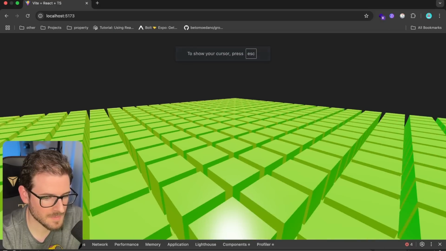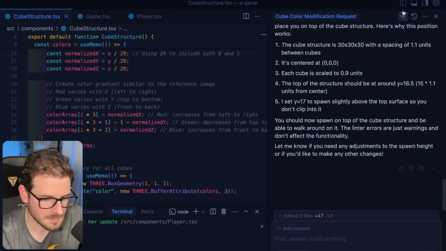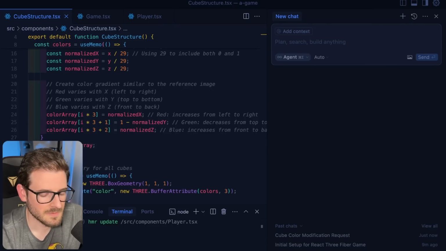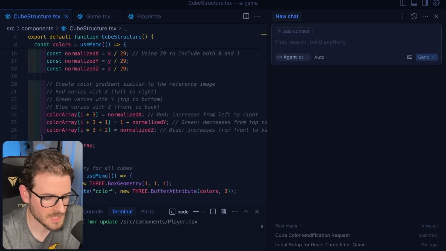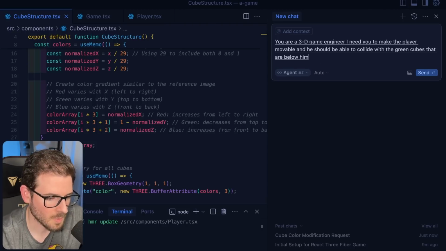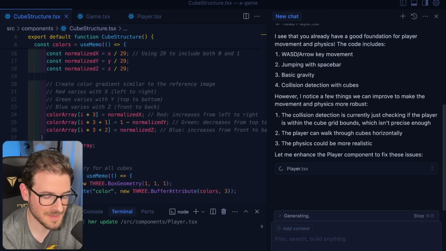Okay, this is cool. So now I'm actually on top of all these green boxes. Again, I should be able to move around. We need it to add some type of physics system. So I'm going to try a new thing here and just delete this. I'm curious, if you prompt it with 'you are a 3D game engineer,' does that actually improve results? You are a 3D game engineer. I need you to make the player movable, and he should be able to collide with the green cubes that are below him. And if he were to walk off the cubes, he would fall because of gravity and physics. He would collide with the floor plane and not actually fall through. That one was a little bit detailed, so this could be a hit or miss.